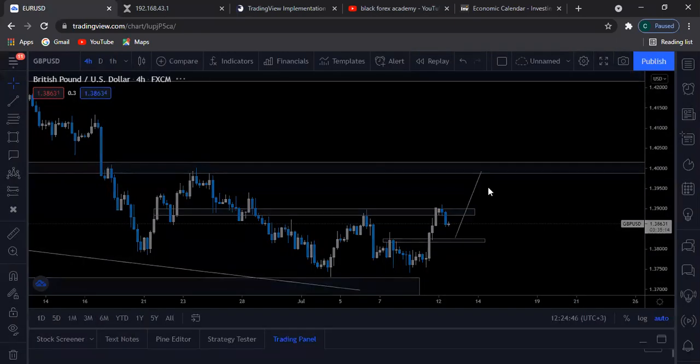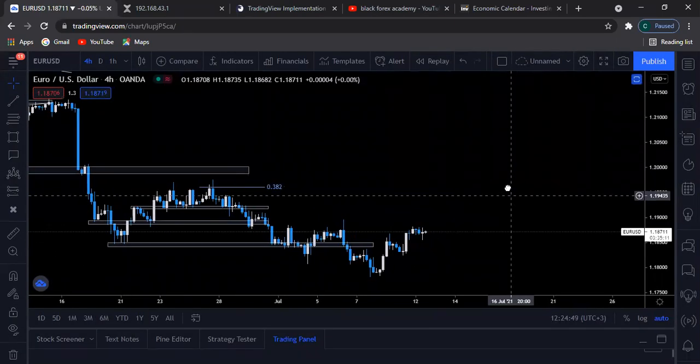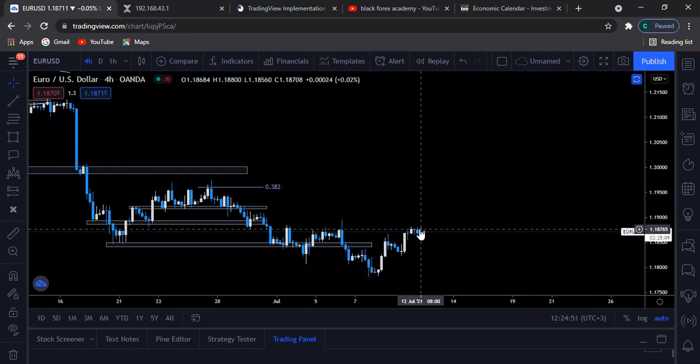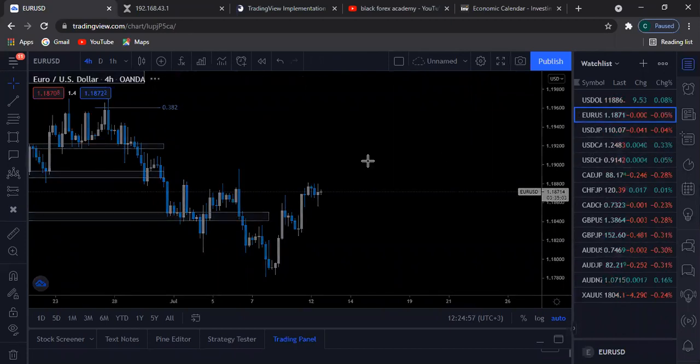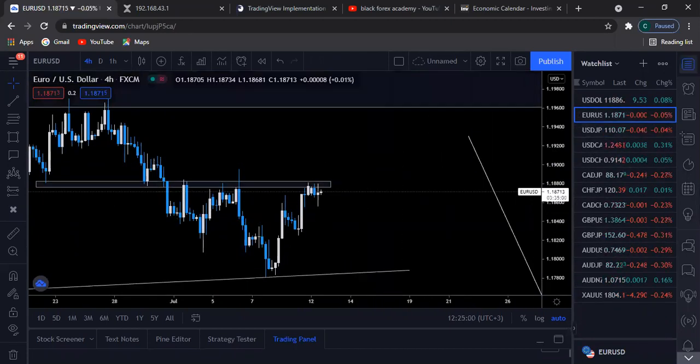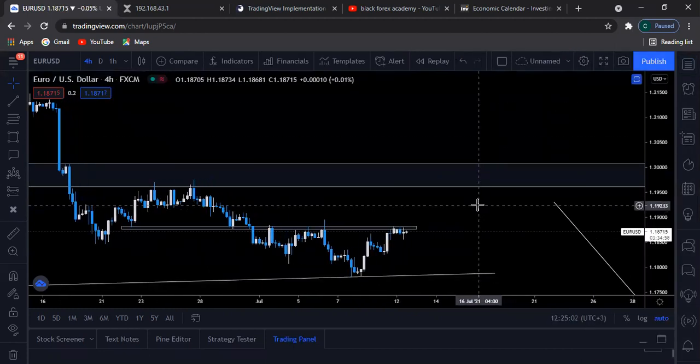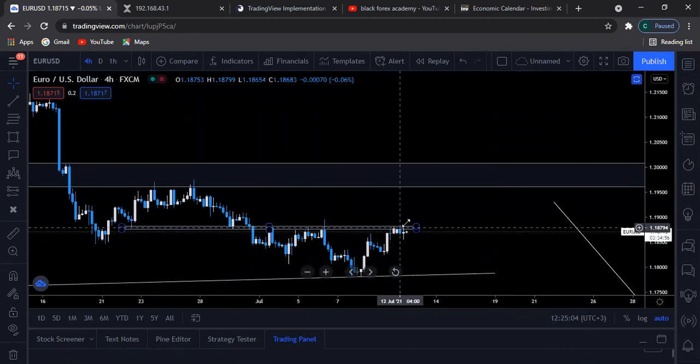We have the Euro USD. Prices are right now on this. Oh man, okay, excuse me. So Euro USD, we can see that prices are on this resistance area right now.